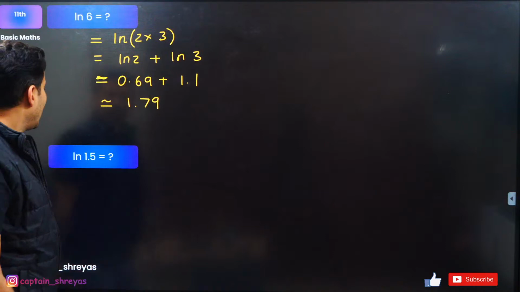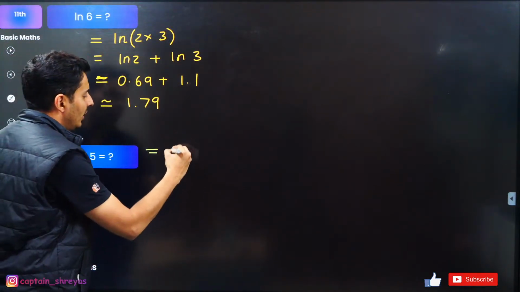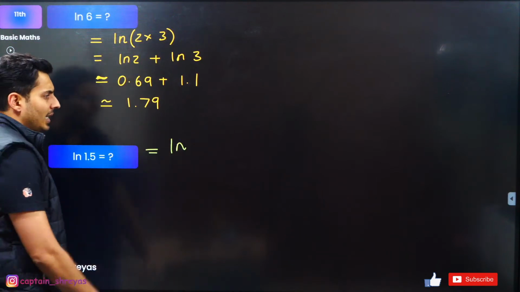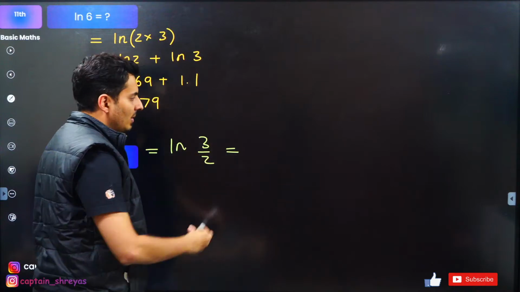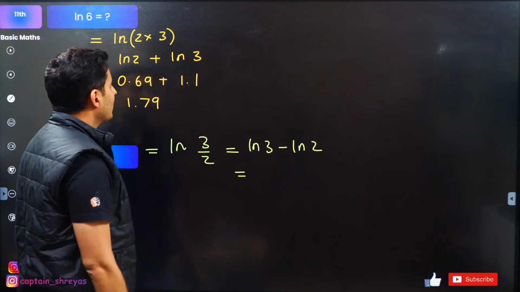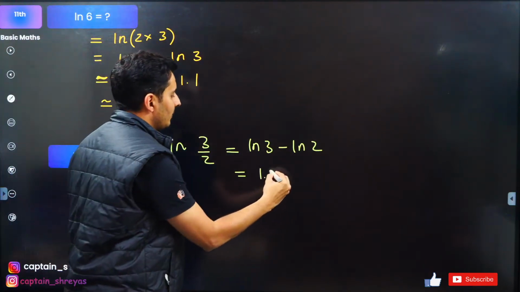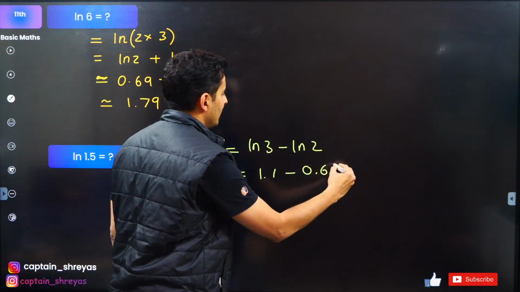Very nice. Then ln 1.5. Guys, ln 1.5, what can I do? I can just write it as 3 by 2. Division. So whenever there is division, what will I do? Subtract, right? So ln 3 minus ln 2. What is ln 3? It is 1.1. What is ln 2? It is basically 0.69.